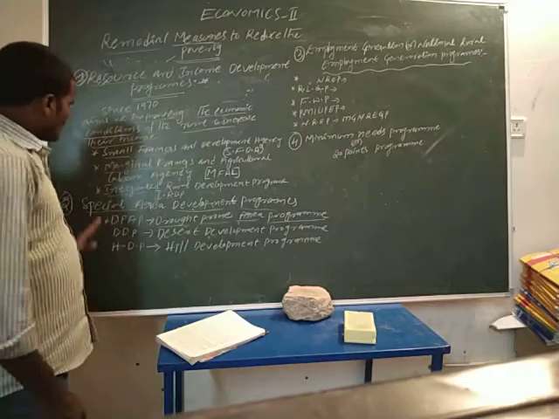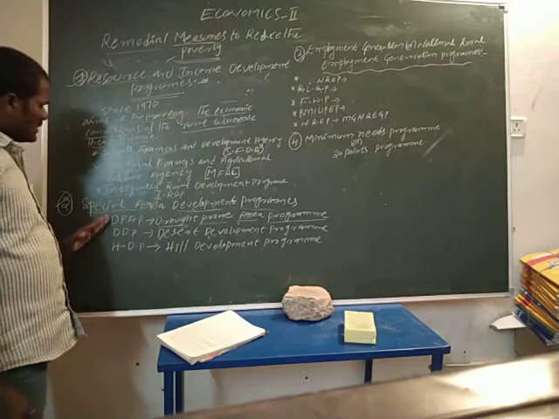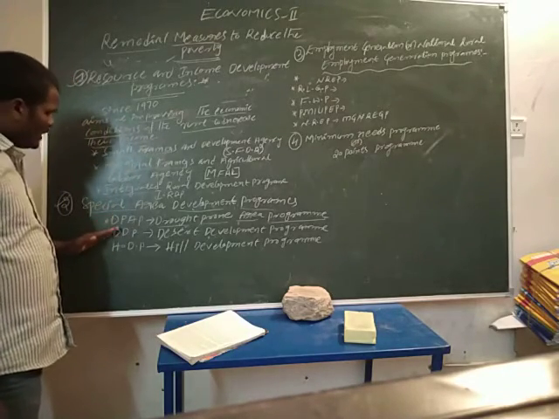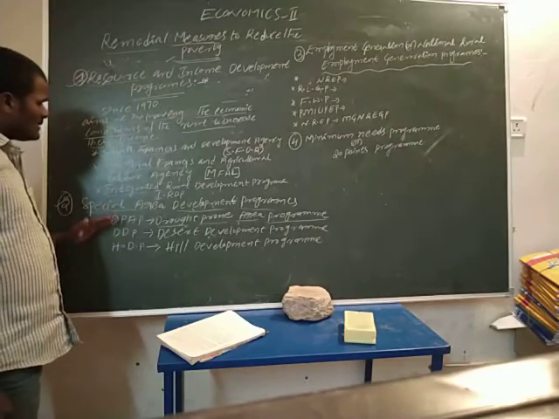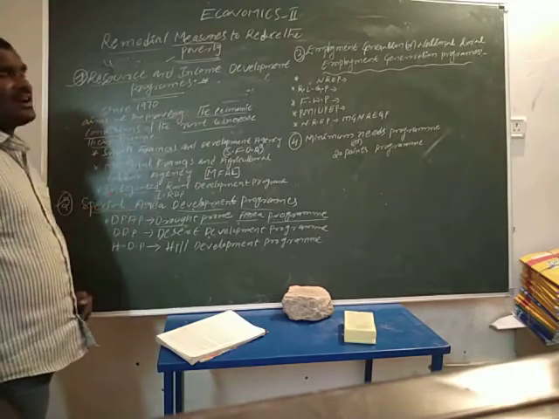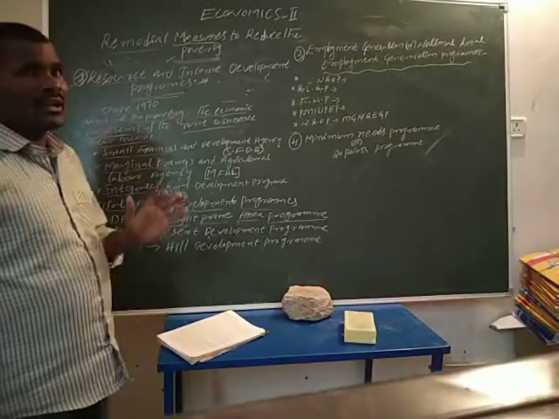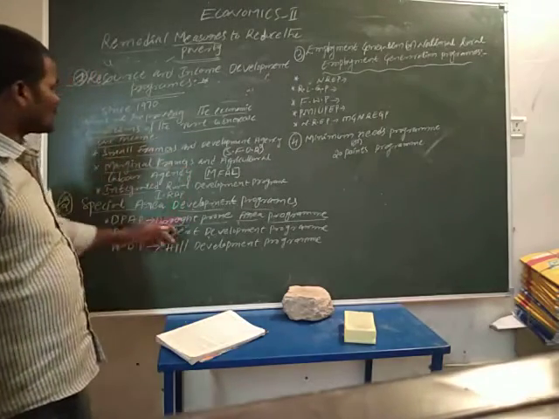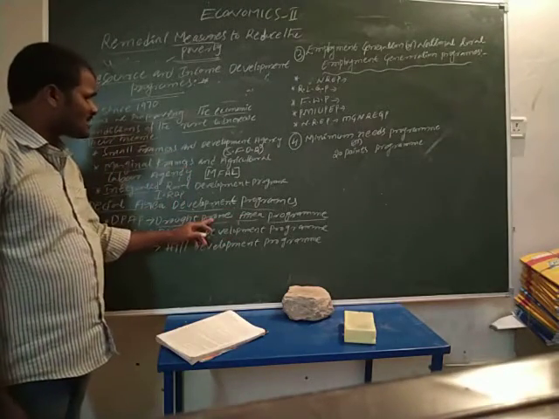In these areas, DPAP, DDP and HDP increase the income levels of people in drought prone areas.